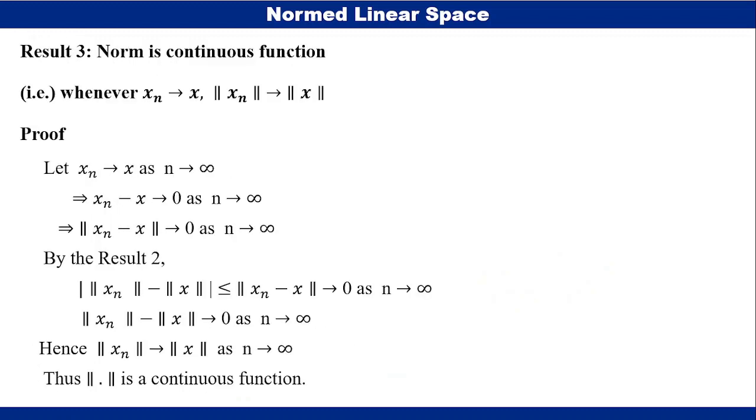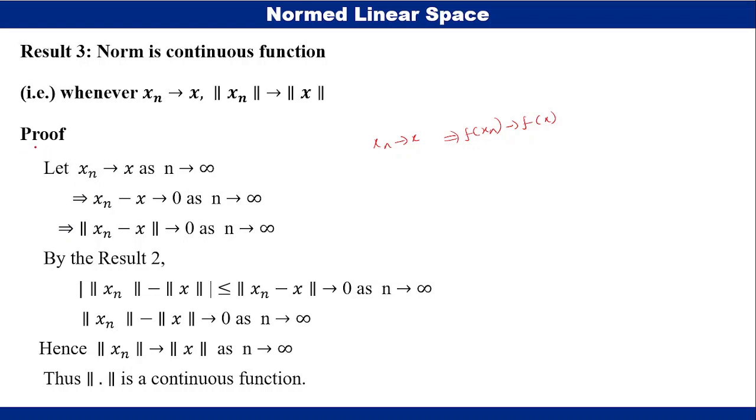The third result is that the norm is a continuous function. That is, whenever x_n tends to x, norm x_n tends to norm x. So we know the continuous function definition: if any sequence x_n converges to x implies f of x_n tends to f of x, then we say that f is continuous at x.